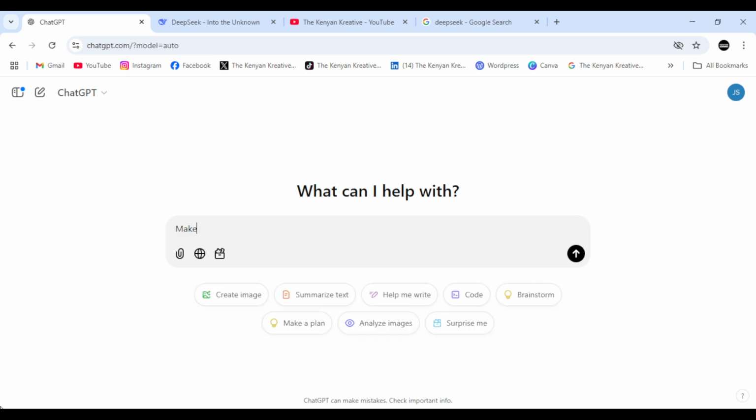So make a detailed meal timetable for a month broken into 4 weeks.